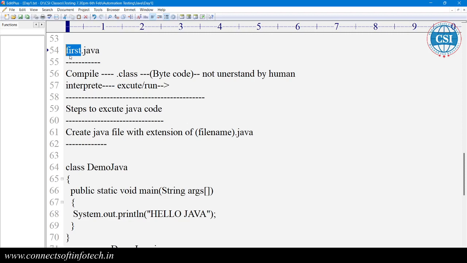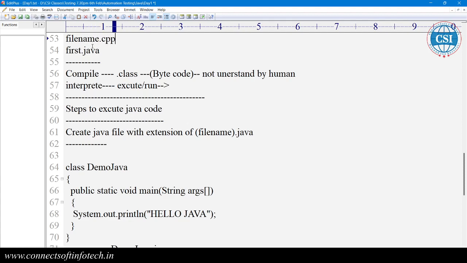If you have written the code in C++, then which extension are we going to use? Yes, correct: .cpp. File name .cpp for C++.